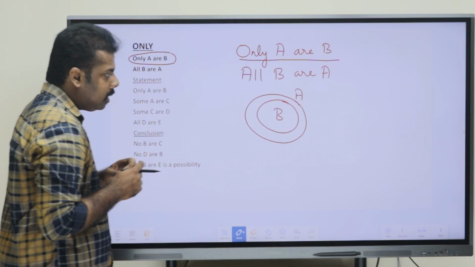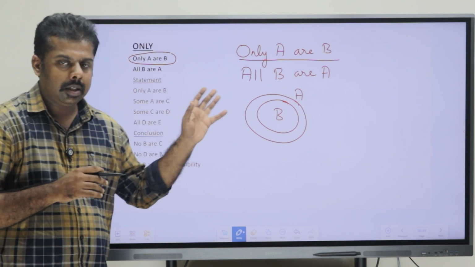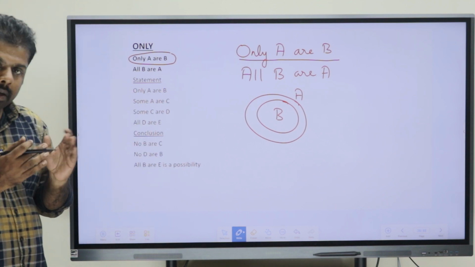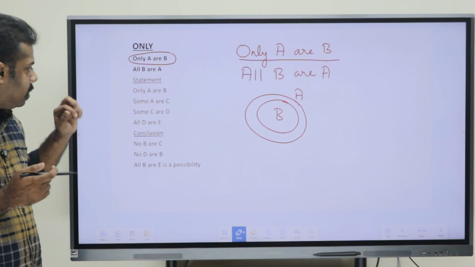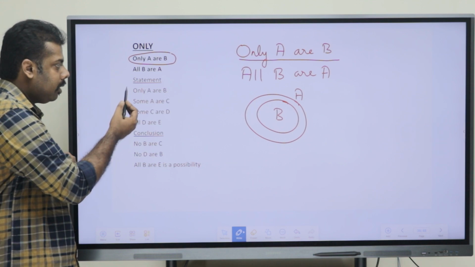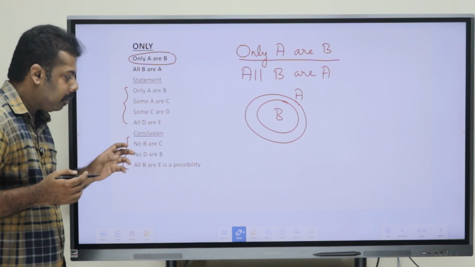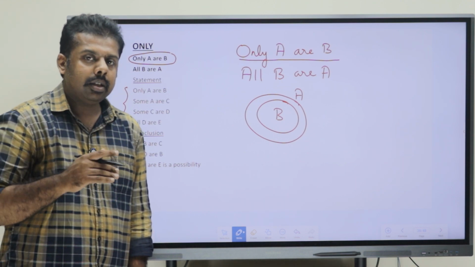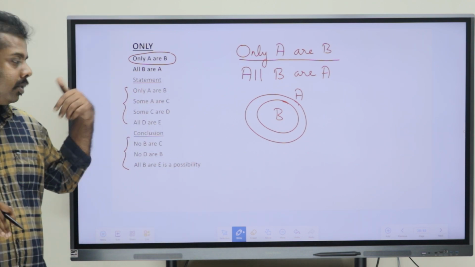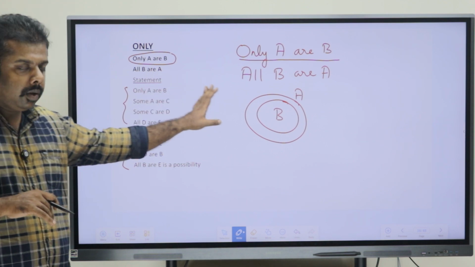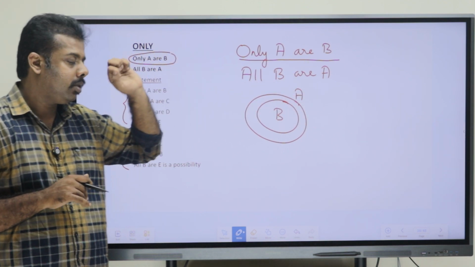Now, this has some specialities as well, so we can discuss that. I have just given an example question. They have given some statements here, and we are also going to discuss some conclusions that are a bit different when compared to the previous questions. First, we can draw the Venn diagram according to the statements.